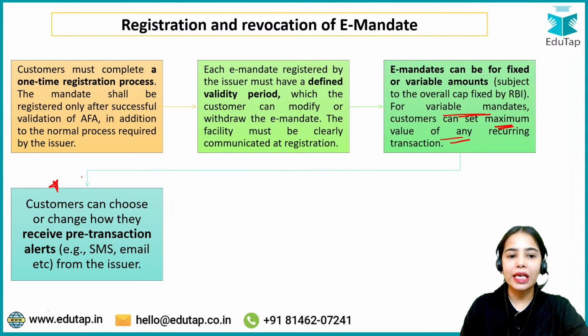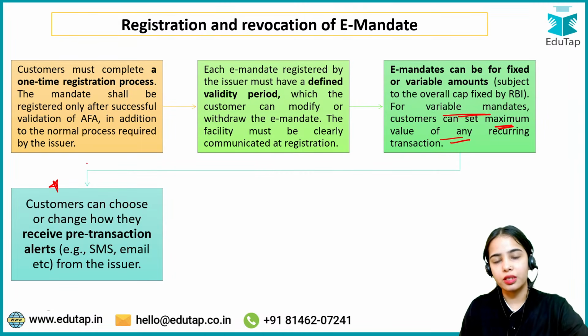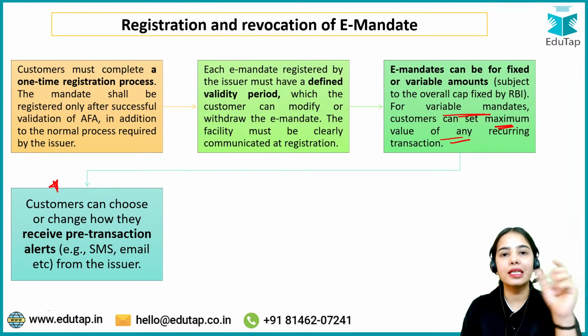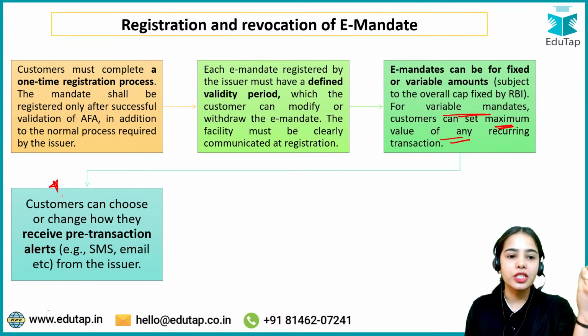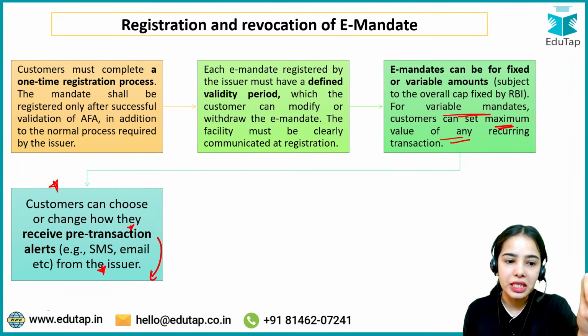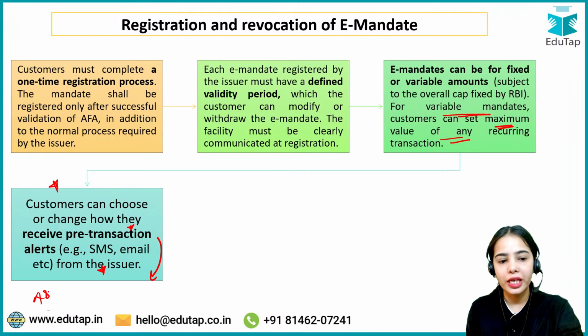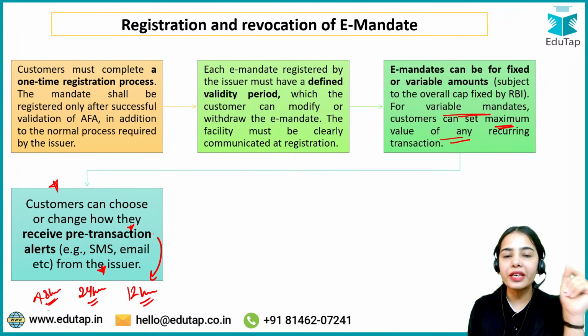Customers can choose or change how they receive the pre-transaction alerts. So before the transaction happens, there are alerts that are sent. You can choose that you want to receive the alerts in SMS form or mail form. Okay, so customers can choose or change how they receive the pre-transaction alerts from the issuer. And when do they receive the pre-transaction alerts? Do they receive it 48 hours before the transaction, or 24 hours before, or 12 hours before? So pre-transaction alerts are received 24 hours before the transaction happens.